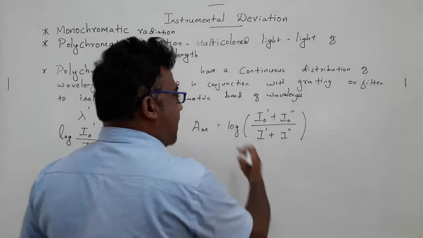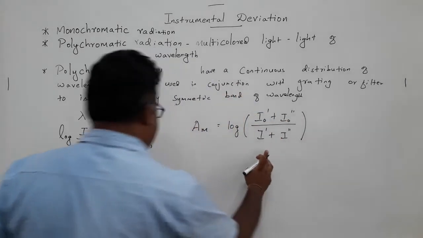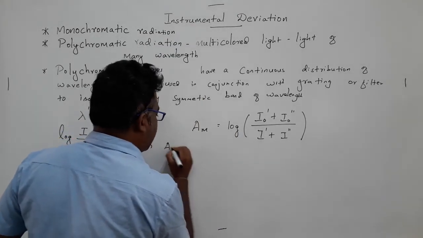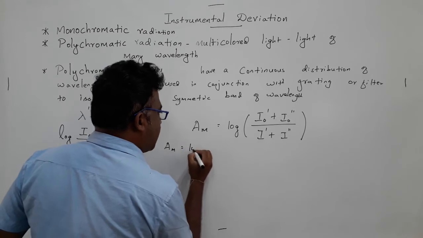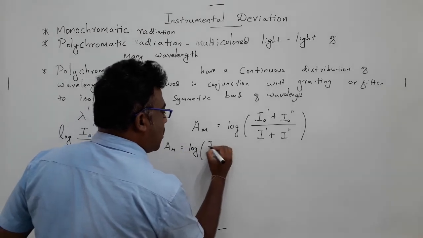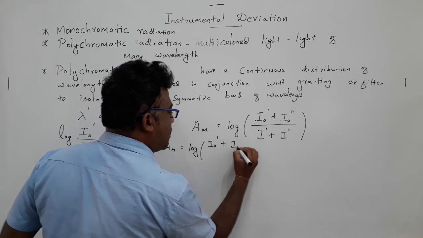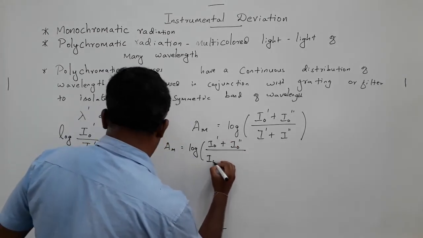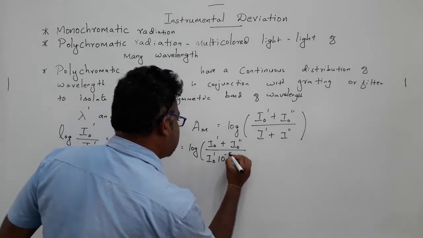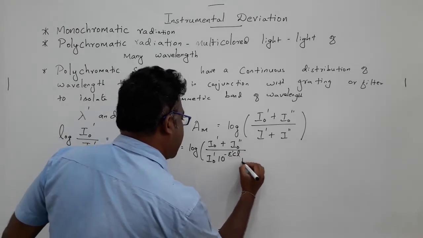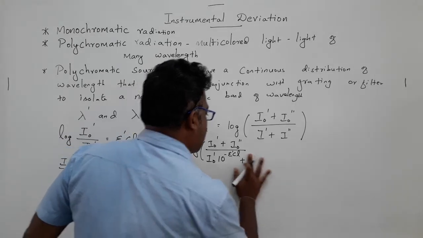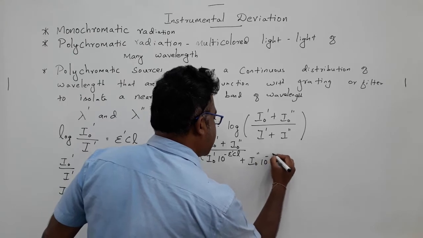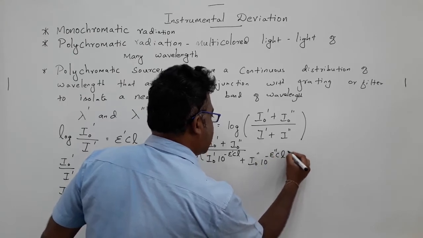Now we can substitute the I prime value we know into this equation. A is equal to log of I0 prime plus I0 double prime divided by I0 prime 10 power minus epsilon prime CL plus I0 double prime 10 power minus epsilon double prime CL.